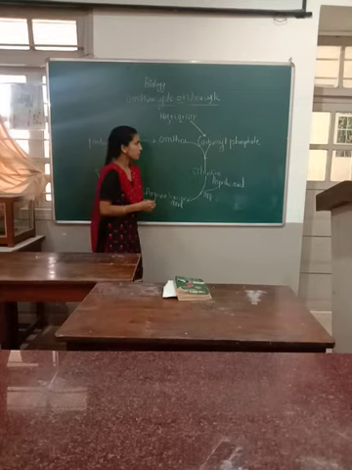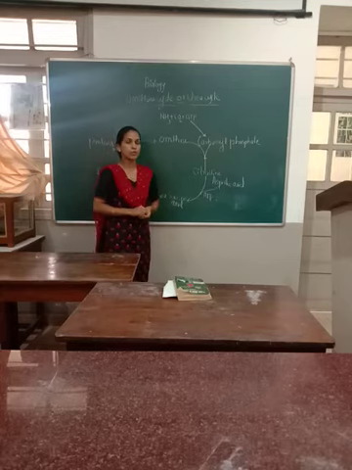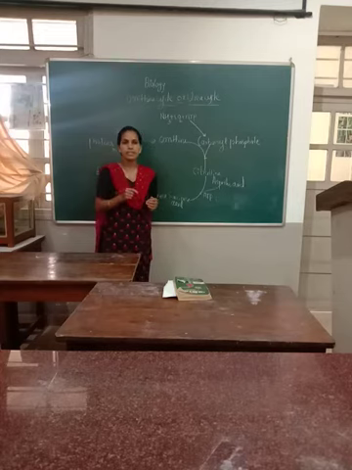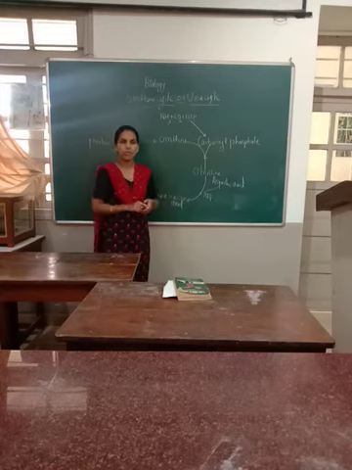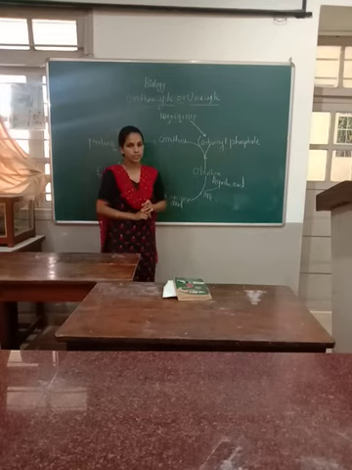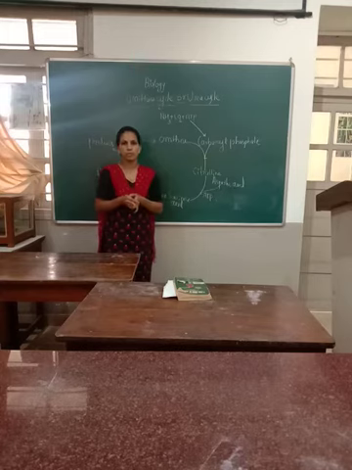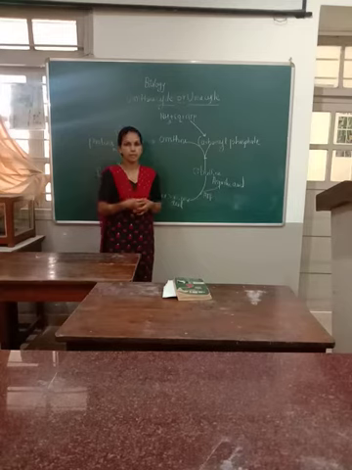So the ornithine cycle, or we can also call it the urea cycle, is the set of biochemical reactions that occur for the formation of urea from ammonia. When digestion takes place, ammonia is produced. From that ammonia, urea is produced, because ammonia is a highly toxic substance. So that ammonia is converted into urea, and when urea is formed, it is removed from the body through the urine.